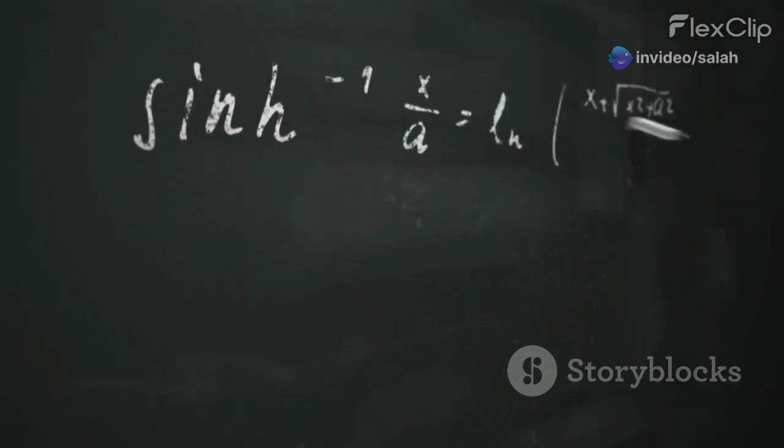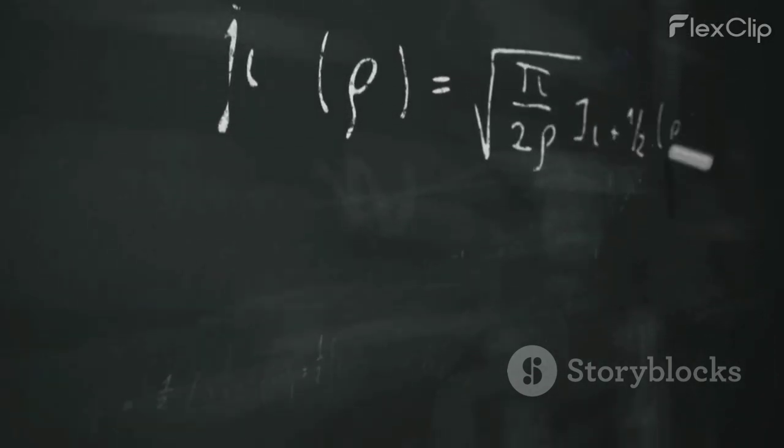Mathematically, impulse is calculated as the product of the force acting on an object and the time interval over which the force acts. Impulse equals force times time. This simple equation reveals a profound relationship. A large force acting for a short time can produce the same impulse as a small force acting for a long time.